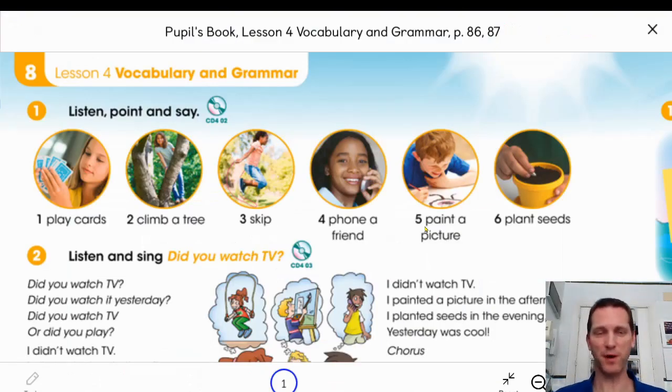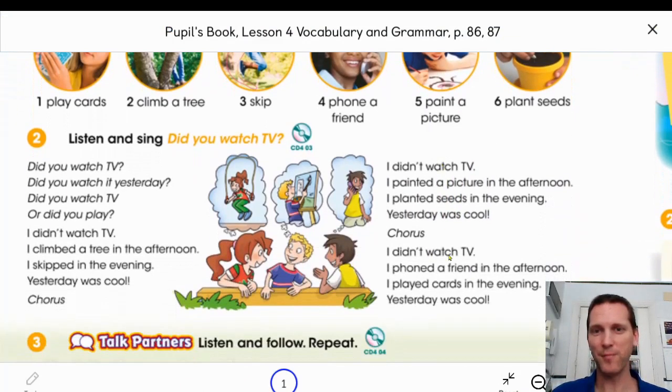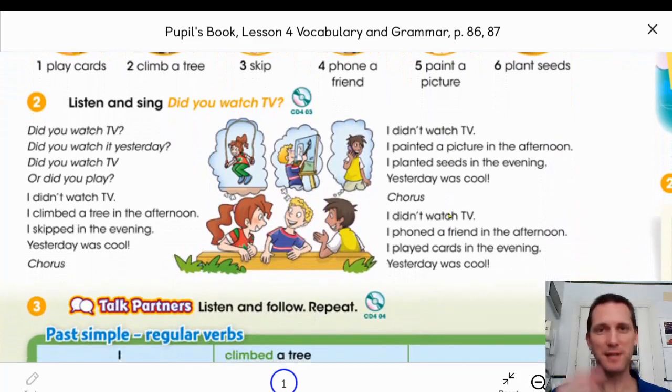When you finish the first part, you can do the second part. And today the second part is a song. I'm not going to play the music for you now, but you can listen to the song. I put the audio in Google Classroom. And I want you to pay attention to all of the examples of the past.